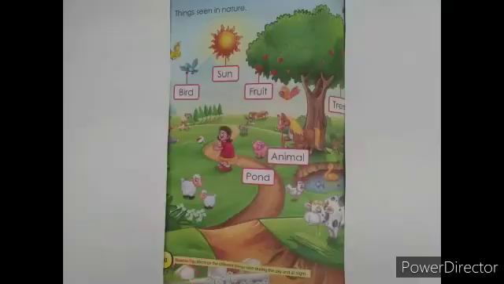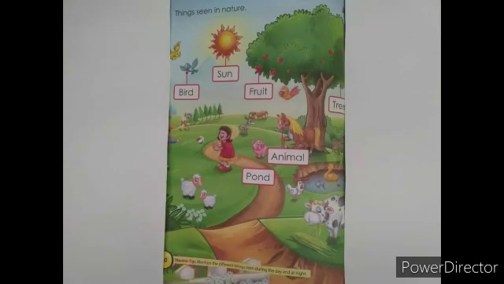Now let's learn about day and night. During daytime there is lots of light of the sun, so we can see everything very clear. When the sun is in the sky, this is called day. During night time the moon and stars are in the sky and the sky becomes very dark. This is called night. Look at this picture.